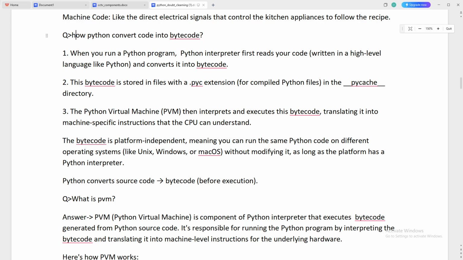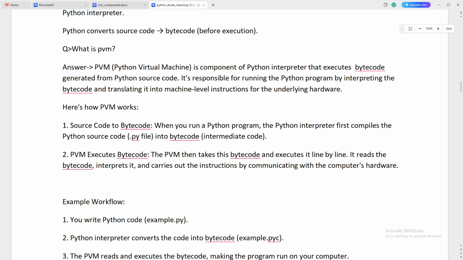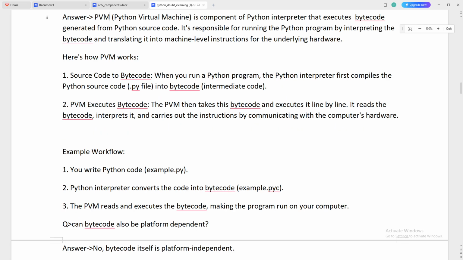We already covered how Python converts code into bytecode. It is very easy. What really is the PVM? As I said, the PVM is the Python Virtual Machine. It is a component of the Python interpreter that can execute bytecode generated from Python source code. It is responsible for running the Python program by interpreting the bytecode and translating it into machine level language instructions for the underlying hardware.